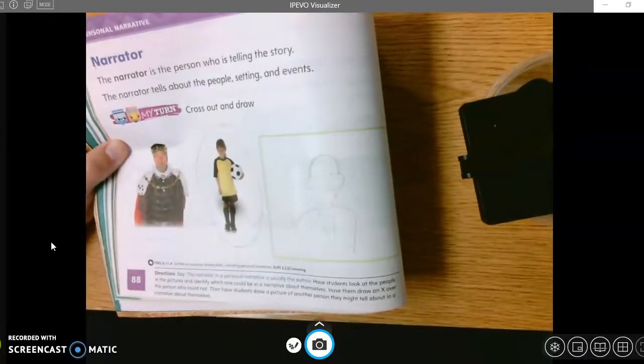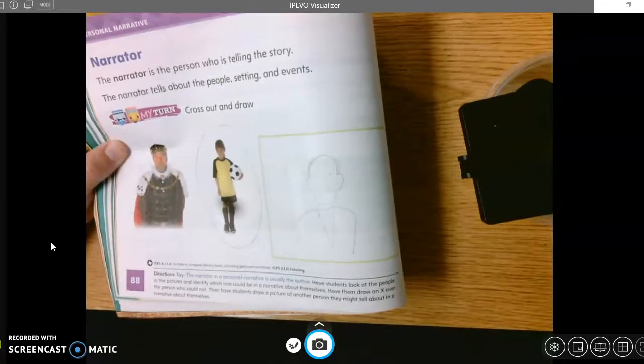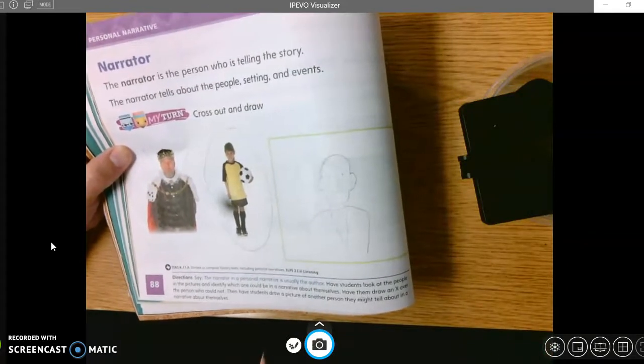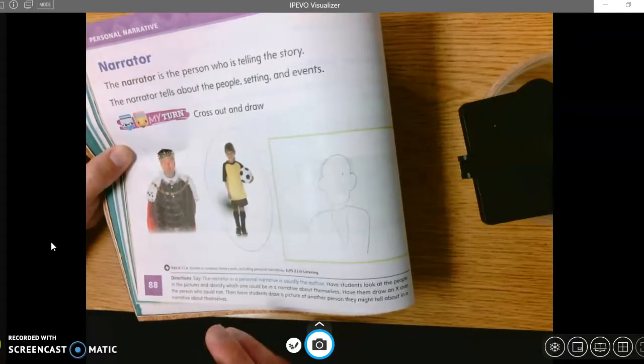Me and my two sisters growing up, we went to the mall with my grandpa a lot when he came to visit. So that's a picture of my grandpa. I could tell a story about that. Okay, so who could you tell a story about in your life?